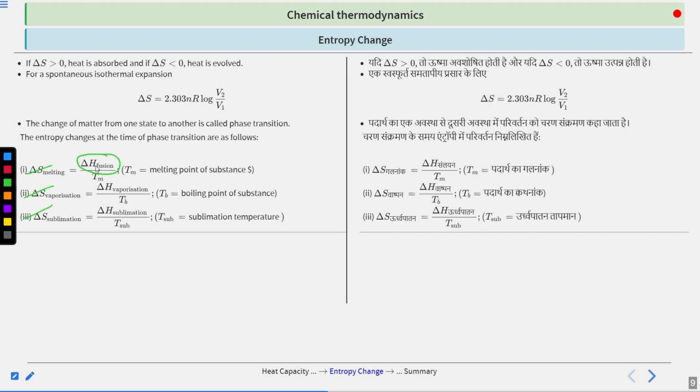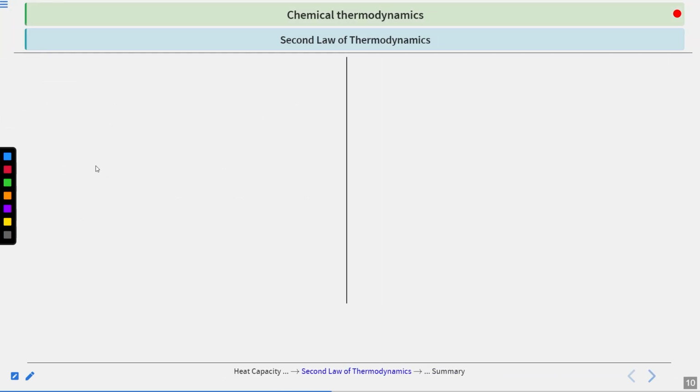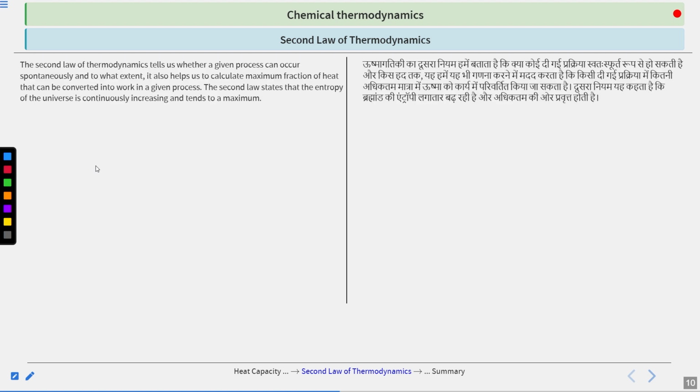Now moving on further, the second one is the second law of thermodynamics. So what is the second law of thermodynamics? This law is mainly based upon how we can know whether a process is spontaneous or not. Okay, and it also helps us to know the maximum fraction of heat that can be converted into work in a given process. See, you supply heat, right? But due to some external factor or non-ideal conditions, the amount of heat that you have supplied may not be equal to the amount of work that we get. Okay, that is very, very obvious.